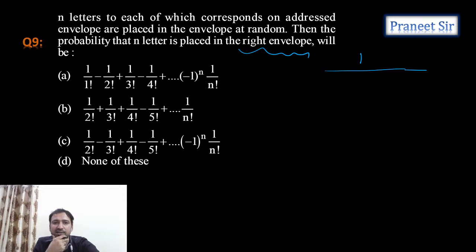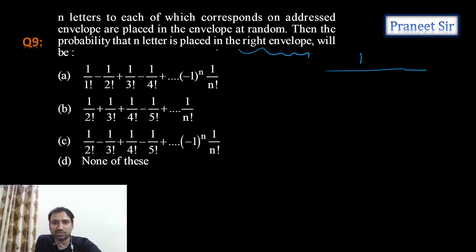But actually, n factorial ways we can arrange it. But out of these n factorial ways, how many ways can we rearrange in such a way that no letter goes to the correct envelope? That's what. Then the probability that n letters are placed in the right envelope will be.